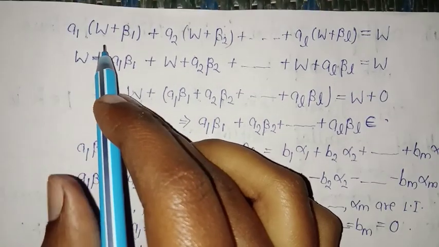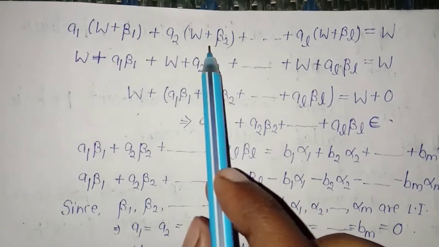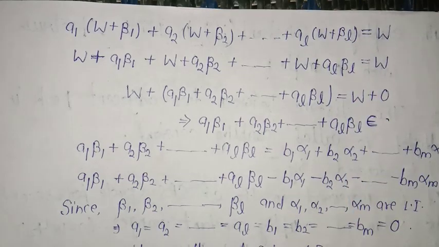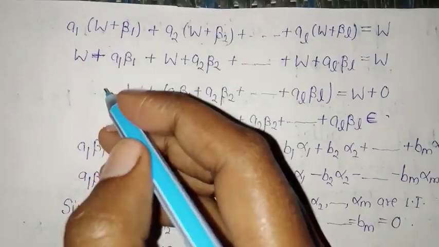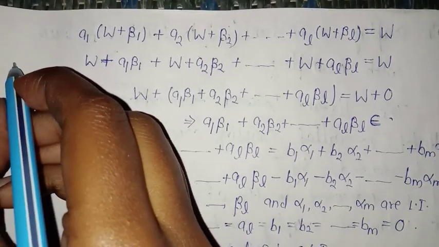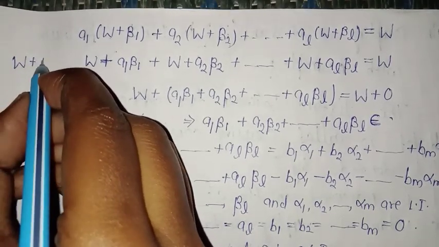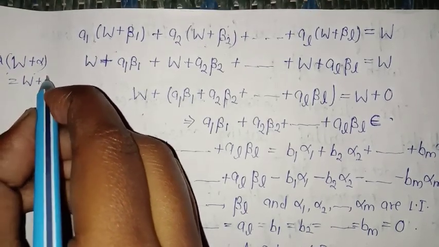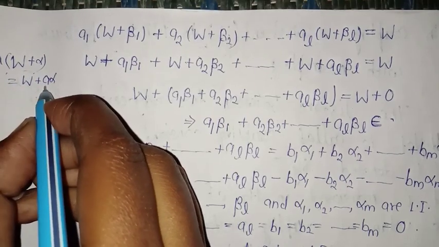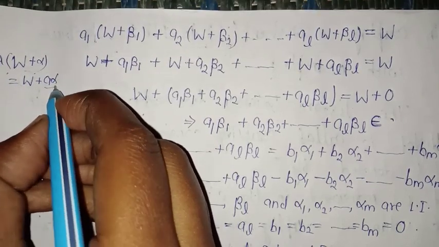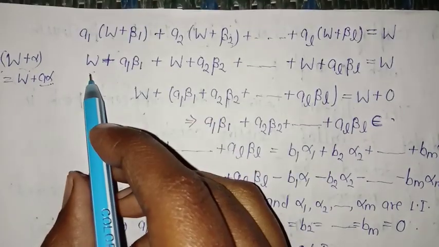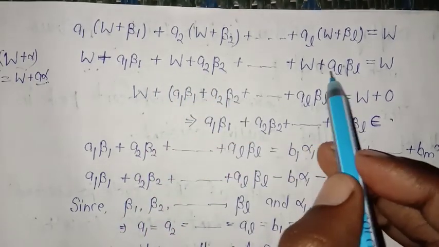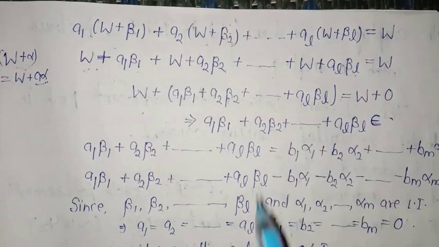So firstly we write the linear combination of the cosets of V by W, and then we equate it to the 0 vector W. Now as we know the definition of quotient subspace, if we take the scalar multiplication of W plus alpha, this is equal to W plus A alpha. That is, there is no effect on W, it is just combined with the vector alpha. So we will use this property. So this becomes W plus A1 beta 1 plus W plus A2 beta 2 and so on, W plus AL beta L, that is equal to the 0 vector W.